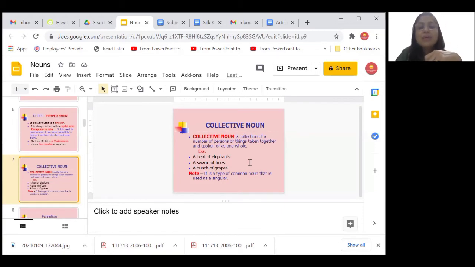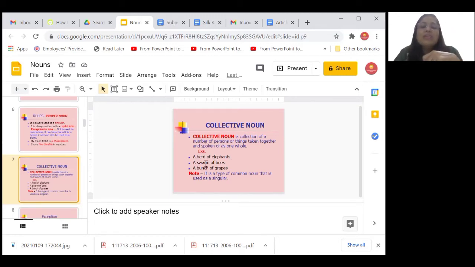What is a collective noun? It is a collection of a number of people or things which are put together, but they are spoken of as a whole. Hence, a collective noun is considered to be one unit. That understanding is really very important. Why is it important? Because it helps us in constructing sentences related to the subject and verb agreement. And that is the basis of writing correctly.